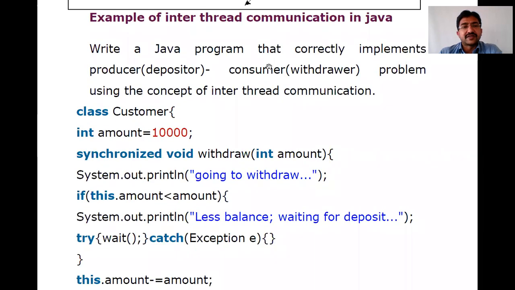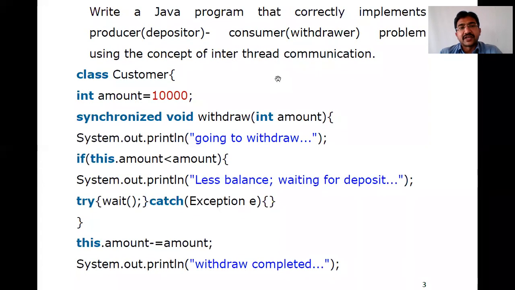Okay, so let me look at a small example. Here we'll discuss two examples to understand inter-thread communication very clearly. I am considering a Java program that implements the producer-consumer problem. Here the producer is a depositor and the consumer is a withdrawer. The problem is that one has to produce and another has to consume. Now let me discuss how the program goes and how inter-thread communication is used.